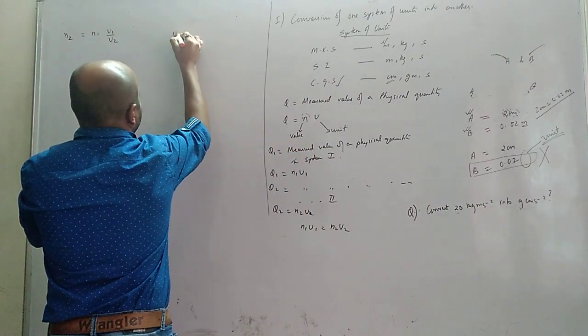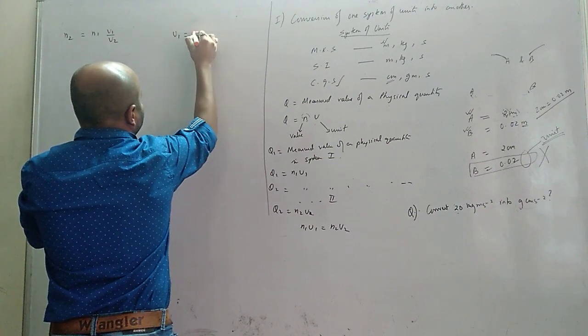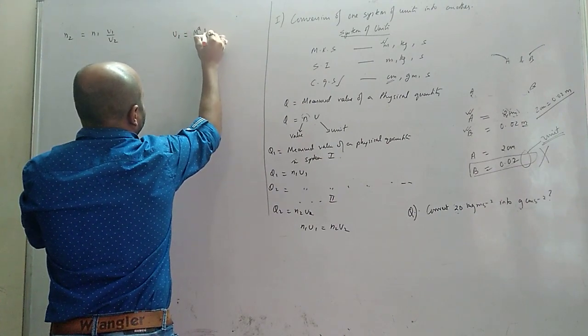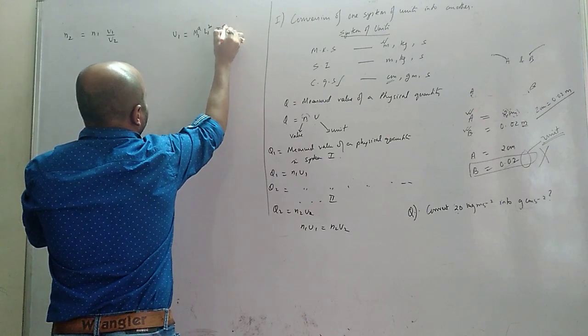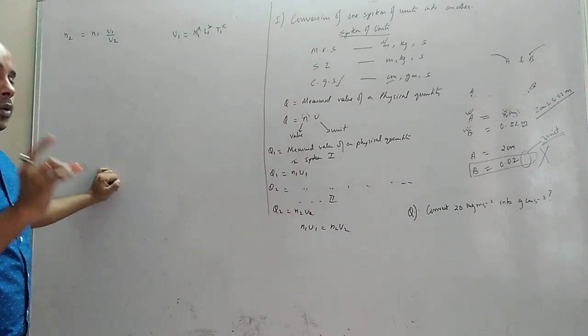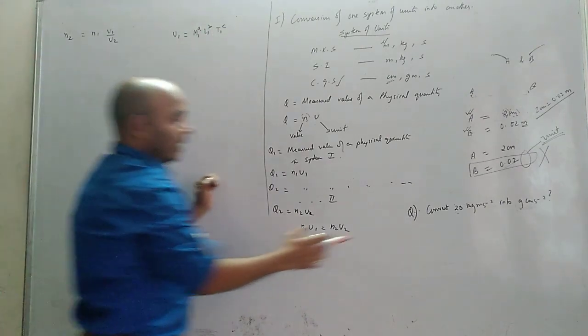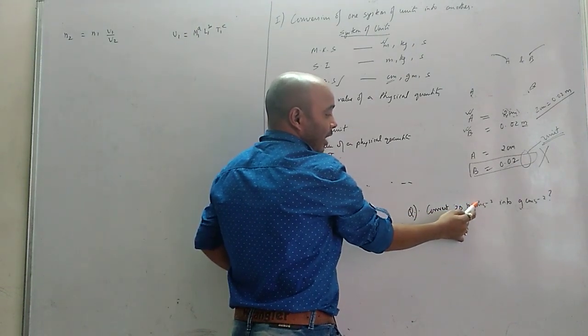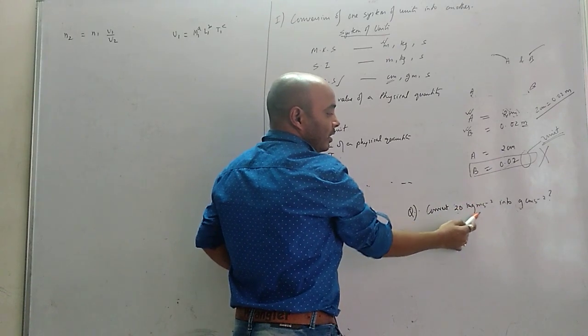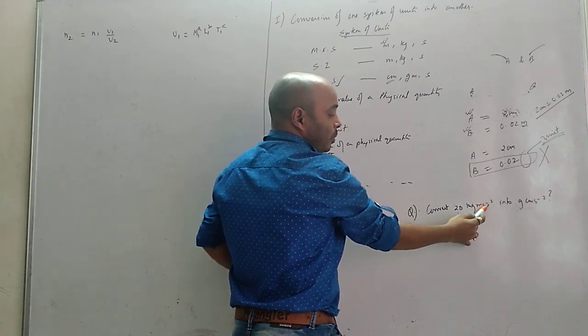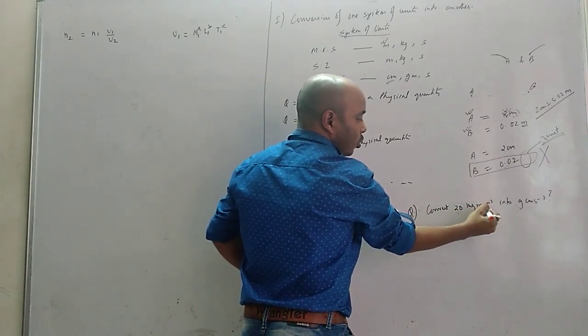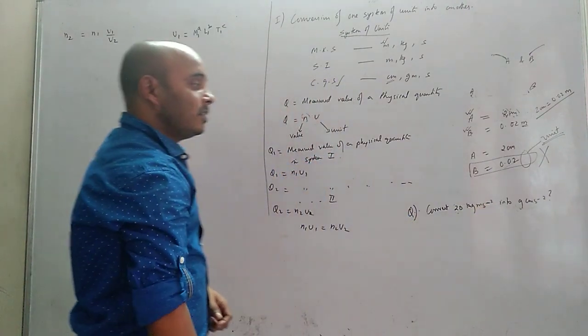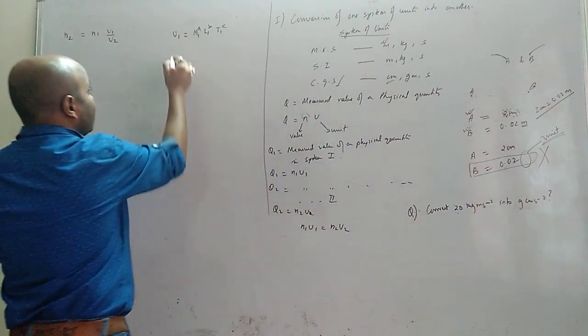If I say U, so U1 is what? M1 to the power A, L1 to the power B, T1 to the power C. That is U1. M1 to the power A, here A is 1, L1 to the power B, here B is 1, T1 that is second to the power C, here the C is 2. Understand? Clear? Then what is U2?